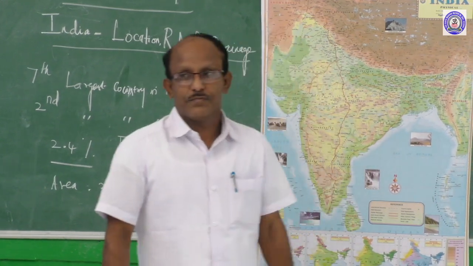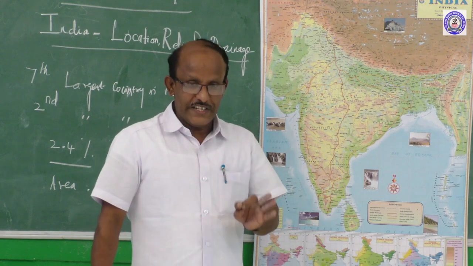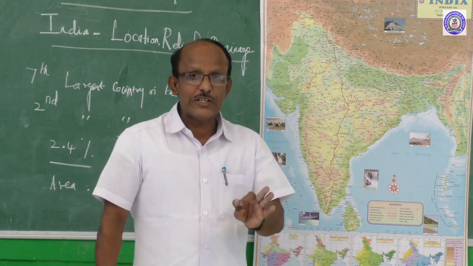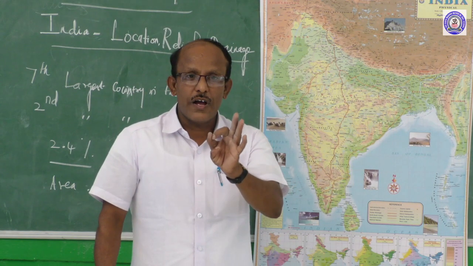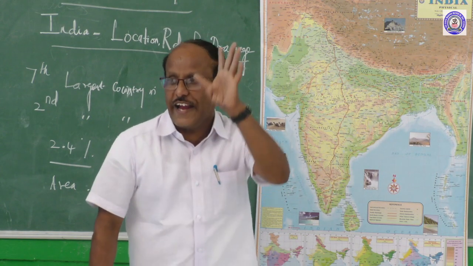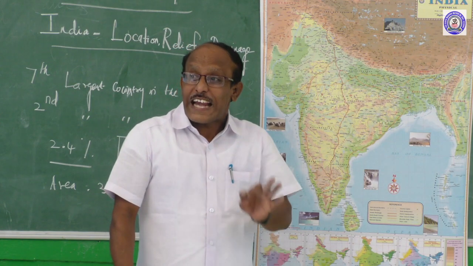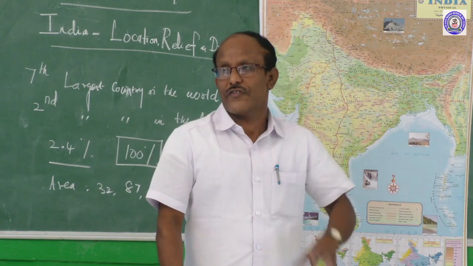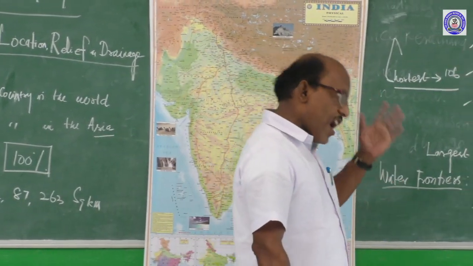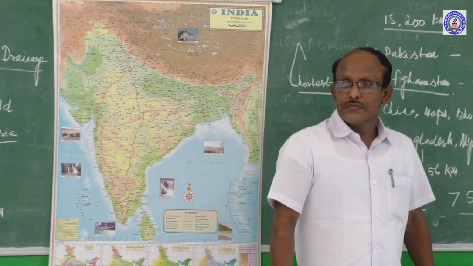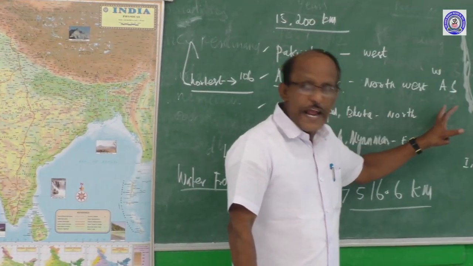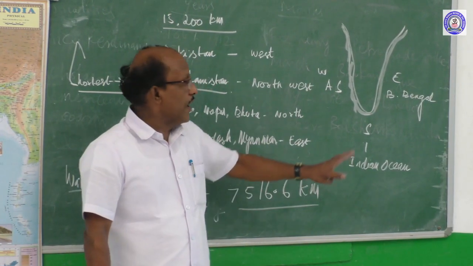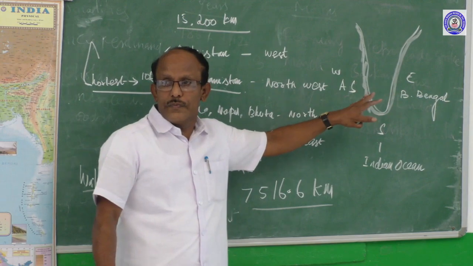What if they ask for the total length of India's mainland coastline? Mainland coastline means that some islands belong to India but are not connected with the mainland; they are somewhat far away from India.